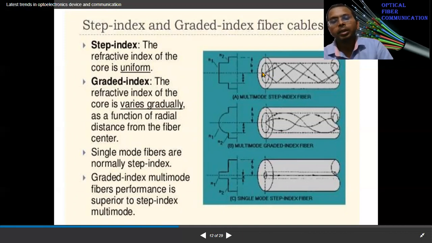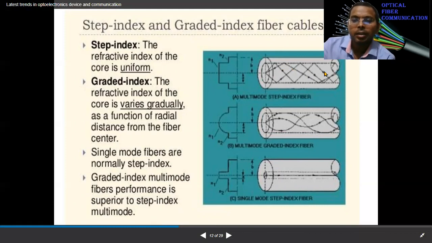And the ray diagram, when light is launched inside the core, here it can take different straight line paths, because the core index is constant. The rays will follow straight line paths, and they will hit the core-cladding interface at different points. That's why when they get reflected back, they don't intersect each other. So each ray goes without touching the others, and they don't cross the axial line either.